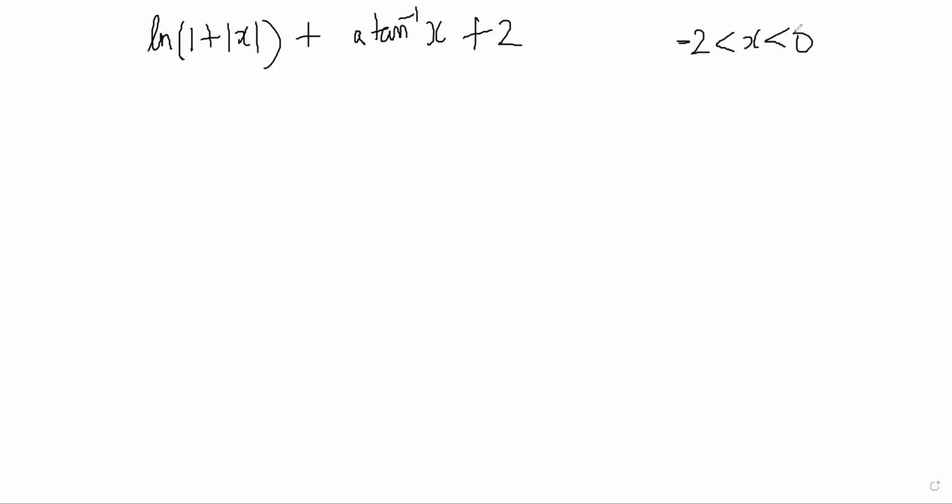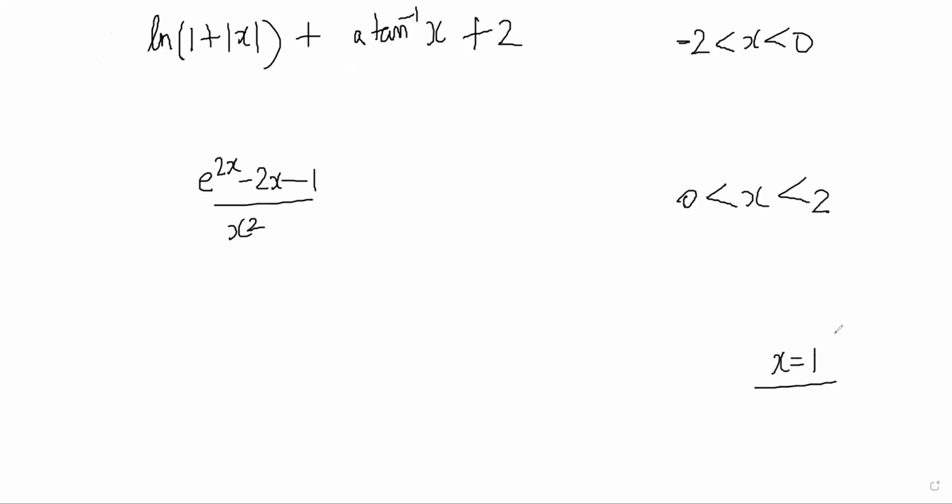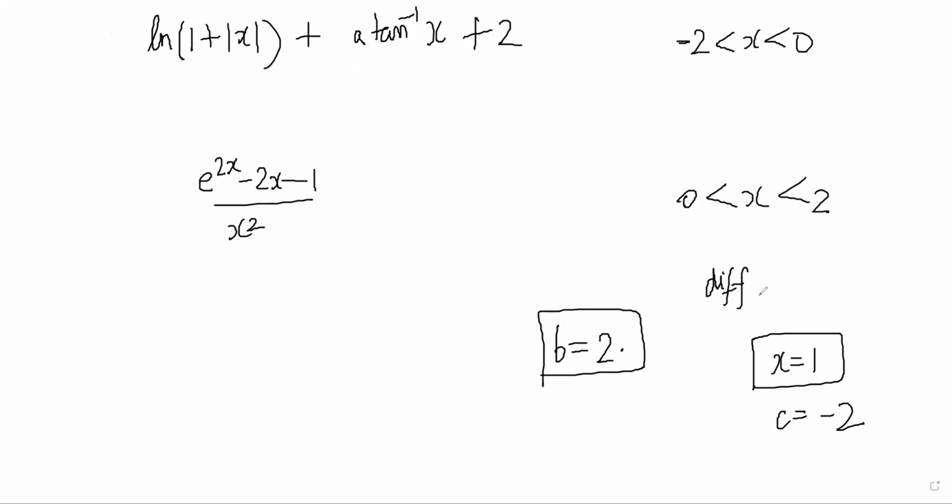And what we can say is derivative from both sides at 0 must match, right? So the other side of the 0 function was e power 2x minus 2x minus 1 by x squared, right? So this is 0 is less than x is less than 2, right? So function is differentiable at 0 also we can check. See, first we have checked differentiability at 1 to get the c is minus 2. Before that we checked continuity to get b is equal to 2, right? And now again we are checking differentiability at, instead of x is equal to 1, we are checking it at x is equal to 0, right?